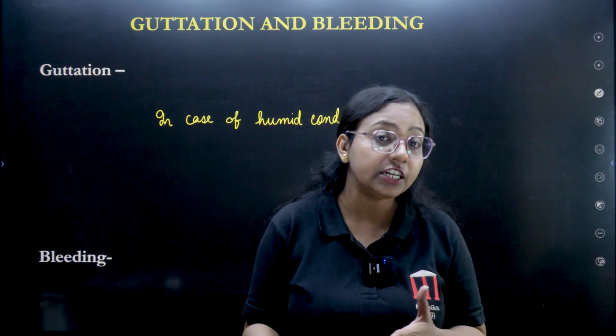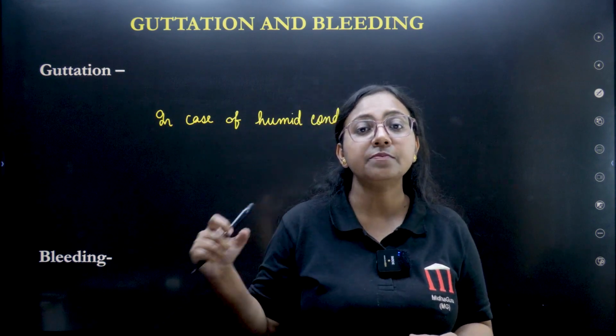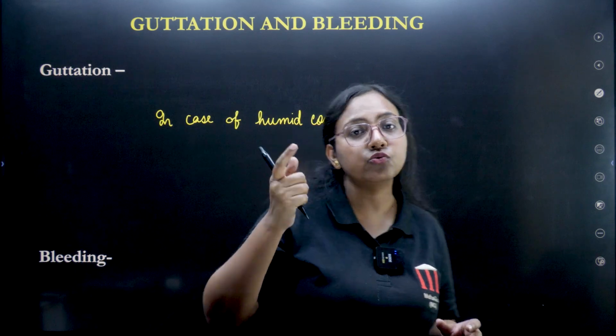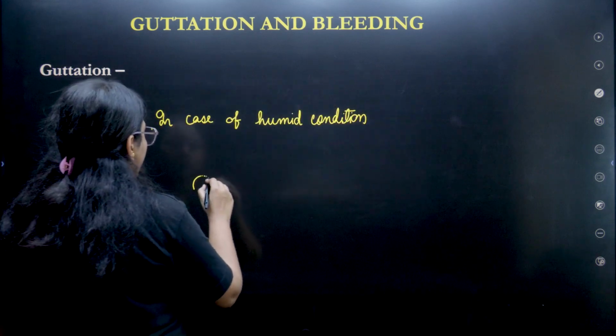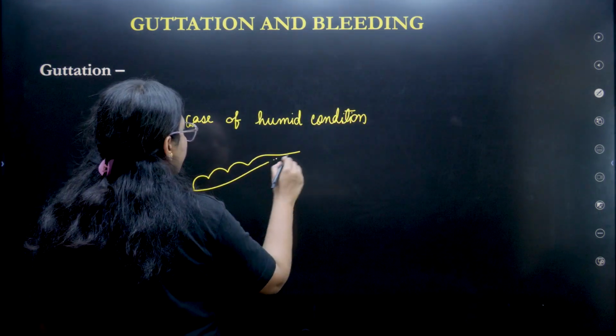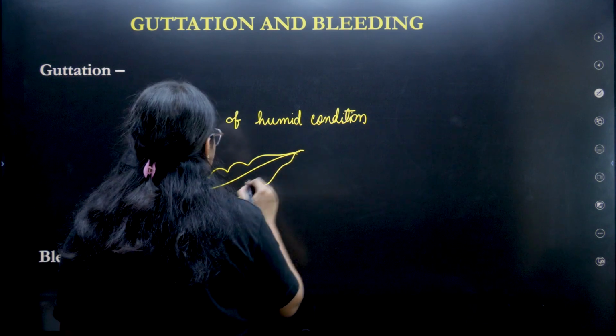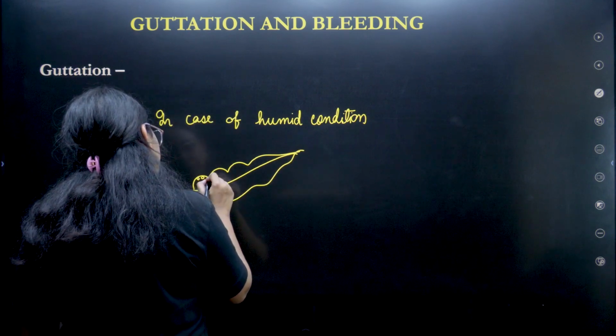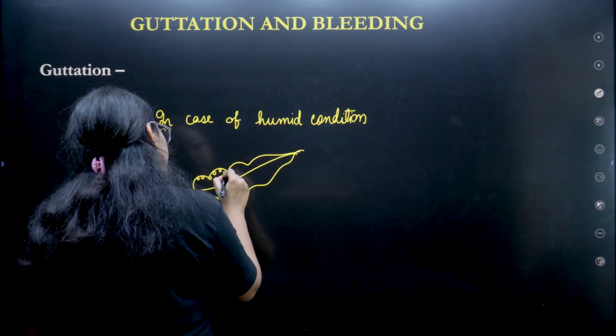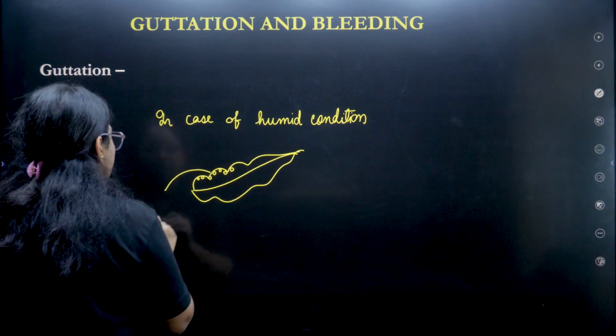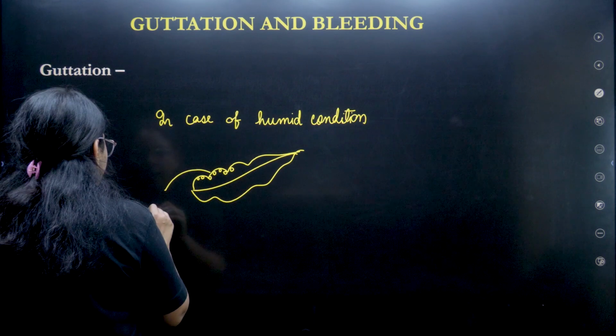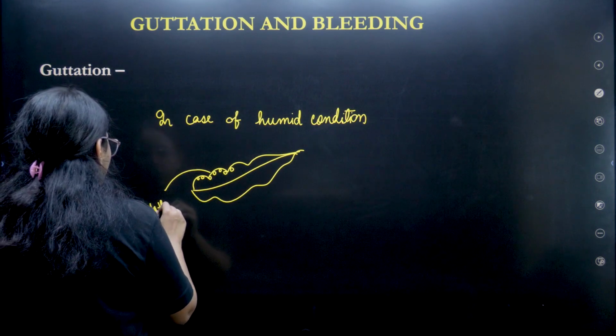When the transpiration doesn't take place, then the water which has been absorbed by the root goes to the margin of the leaf. Let's suppose this is a leaf, and the margin of the leaf has tiny droplets collected. In this margin there are cells called hydathodes.